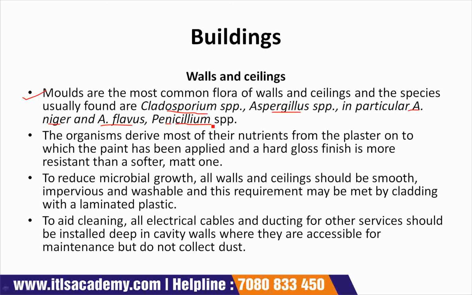These are the most common flora of walls, or we can say that these are the most common microorganisms that can be present on walls and ceilings. They are particularly common in poorly ventilated buildings with painted walls.